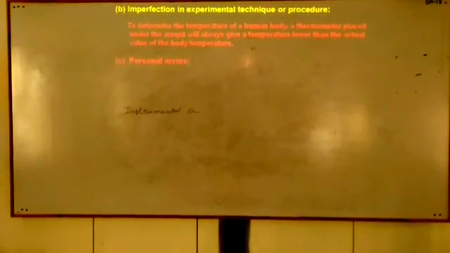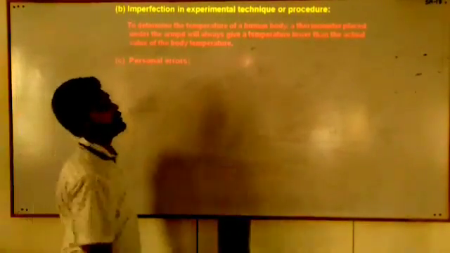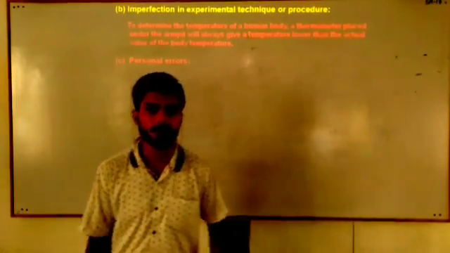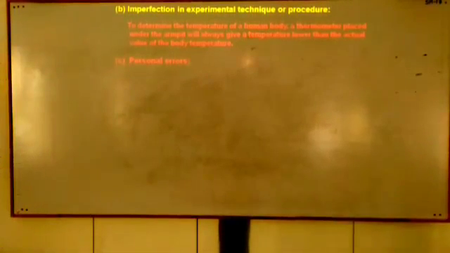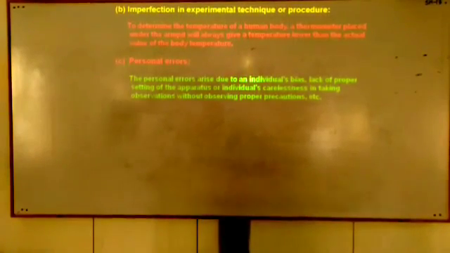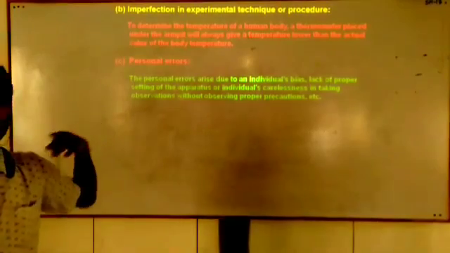Third one is personal error. Students, personal error is due to the human being who is going to perform that measurement. There are so many types of personal error. You can see the personal error arises due to an individual bias, lack of proper setting of apparatus, individual carelessness in taking observation without proper precaution.